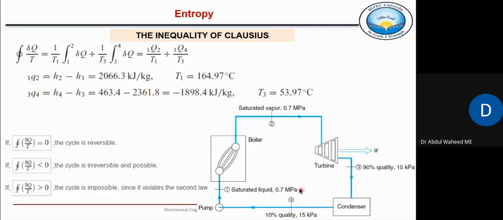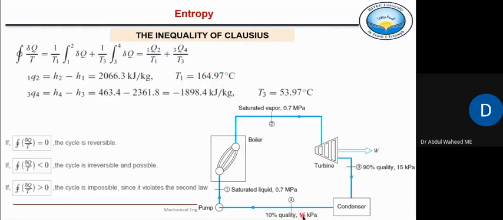And at this pressure, this is the saturation temperature. At this pressure of 0.7 megapascal, because it is saturated liquid, saturated vapor, throughout saturated, and it's a boiling process, pressure is constant, so the boiling temperature is also constant, and that is 164.97.